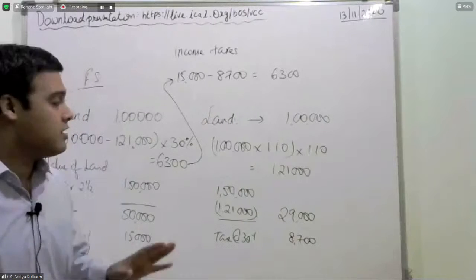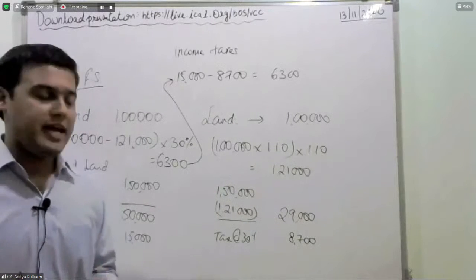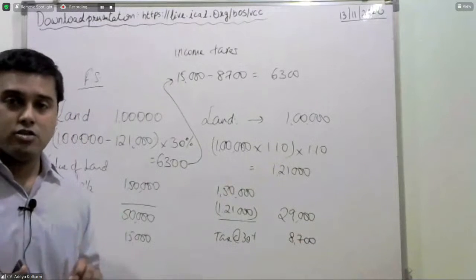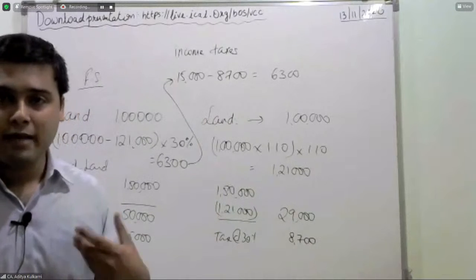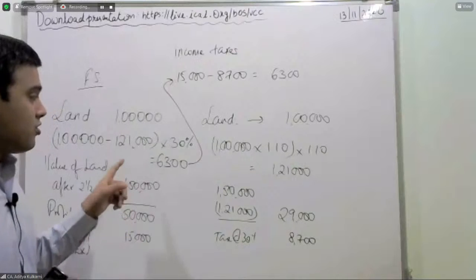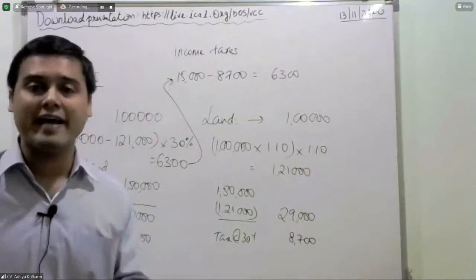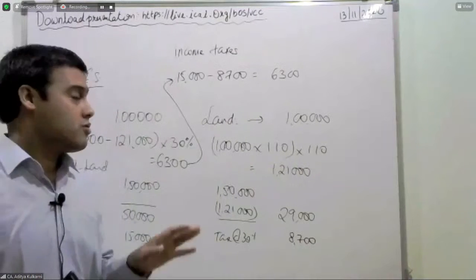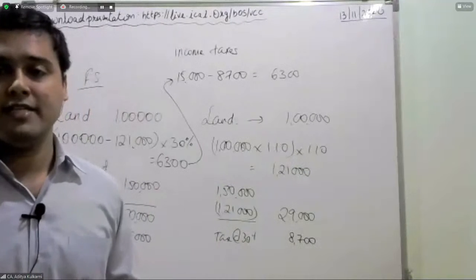So therefore, today when I invested, I know this, that I may have to pay 15,000. But you also know that there is a tax consequence. You know that there will be an indexation. And by virtue of this indexation, you know that you will get an appreciation of 21,000 for tax purposes deducted. So therefore, you will end up saving 6,300 rupees in tax.